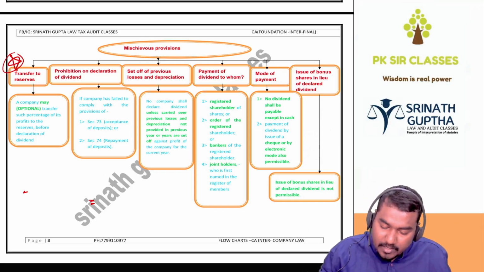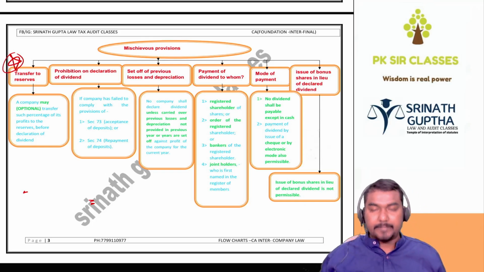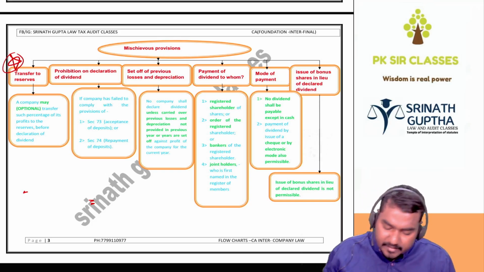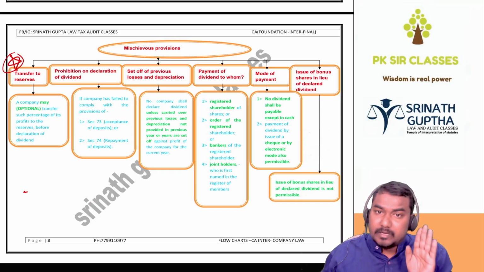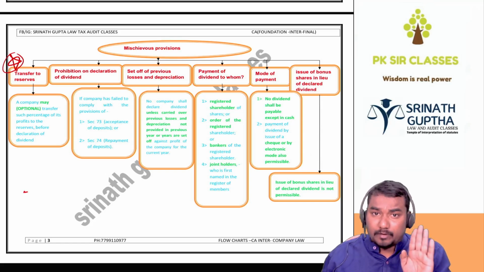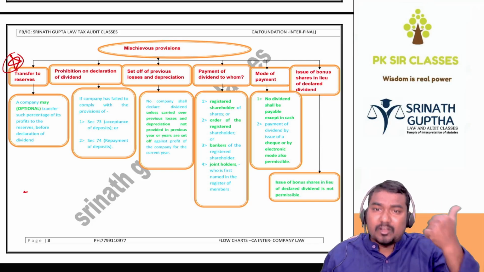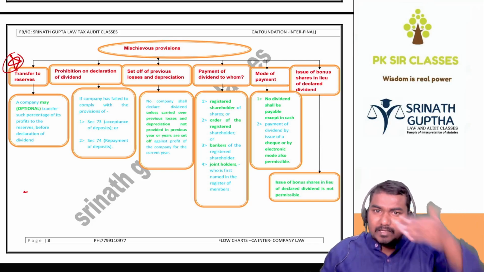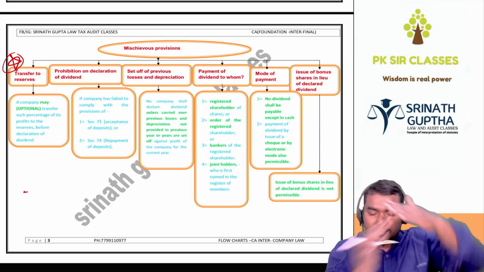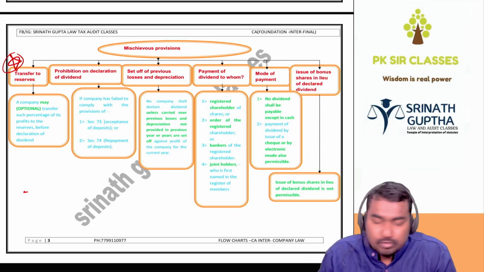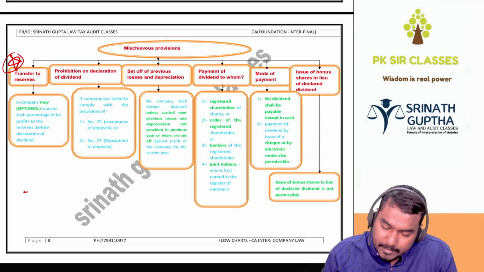Next, set off of previous year loss and depreciation. Dividend is paid out of the profits, revenue profits. Which profits? Revenue profits, that is net profit. Company should not calculate the net profit without debiting any losses of the current year and previous year. So loss is mandatory to debit in the P&L account. Without debiting the depreciation, we should not calculate the net profits.